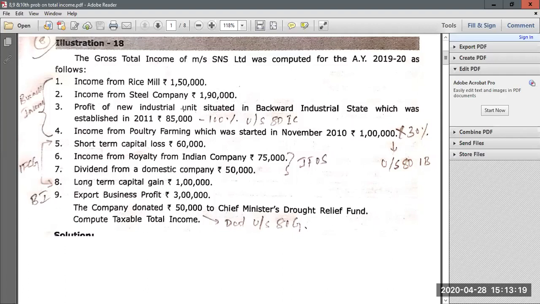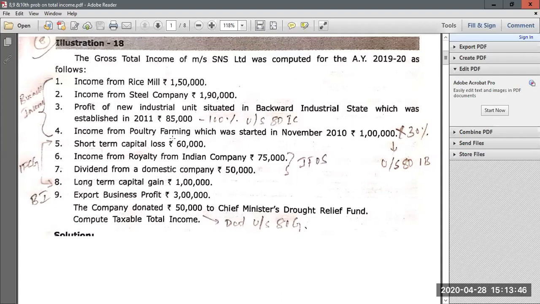Now, please remember, for new industrial units situated in a backward industrial state, for the 10 years from the year of establishment or the year of incorporation, whatever profits and gains they earn will become eligible for deduction under Section 80IC. That means it should be an industrial unit situated in a backward state. So for 10 years from the date of incorporation, the entire profit and gains they earn will become deductible under Section 80IC.